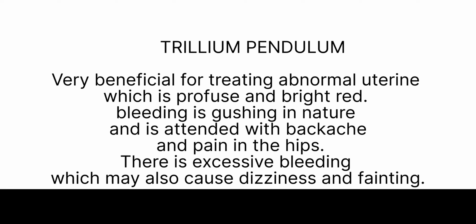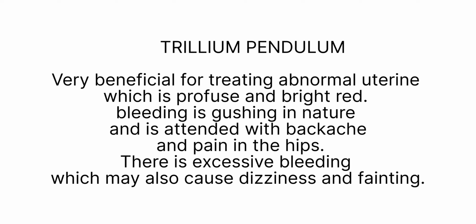The next is Trillium pendulum. It is very beneficial for treating abnormal uterine bleeding which is profuse and bright red. When bleeding is gushing in nature and is attended with backache and pain in the hips. A great bearing down sensation is felt in the pelvis, which gets worse when walking and standing. There is excessive bleeding, which may cause dizziness and fainting. This medicine can be taken in 30 potency, 2 drops daily for 1 month.